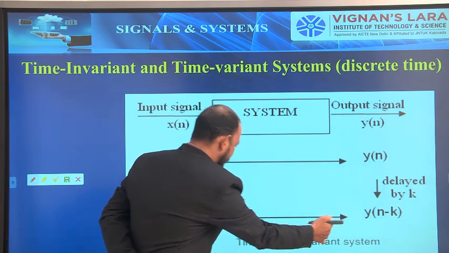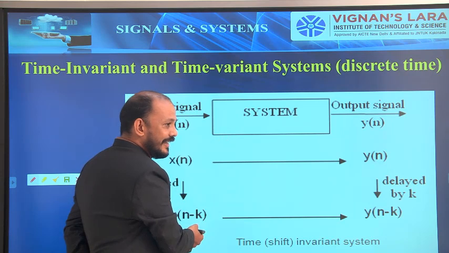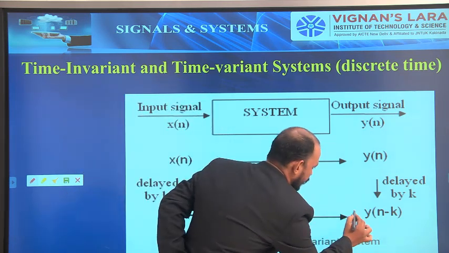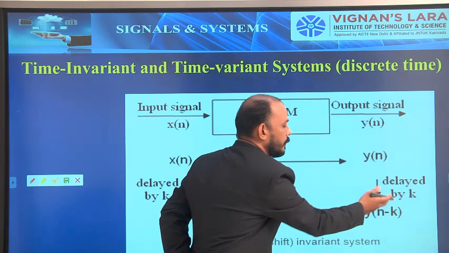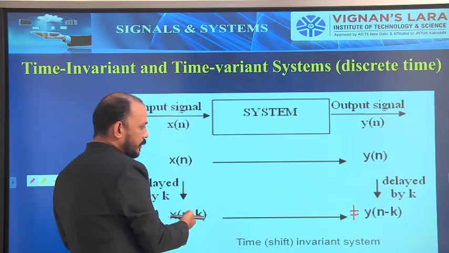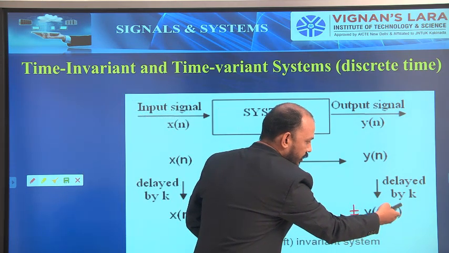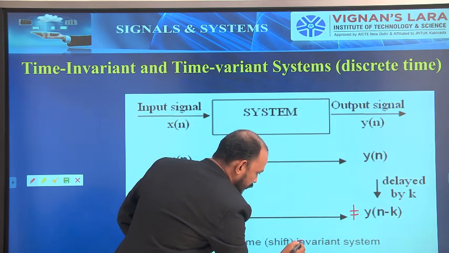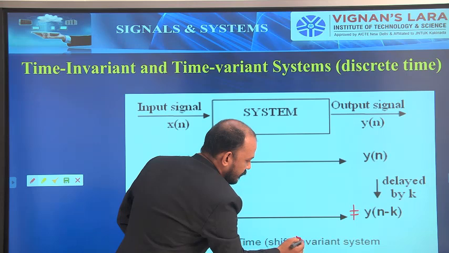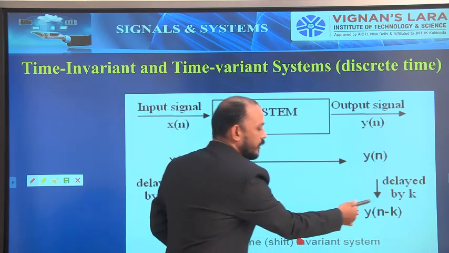If the output due to the delayed input is not equal to the delayed output, for the system the input is delayed input, the output due to delayed input is not equal to the delayed output, then that system is called a time variant system or shift variant system. That is, output due to the delayed input is not equal to the delayed output.